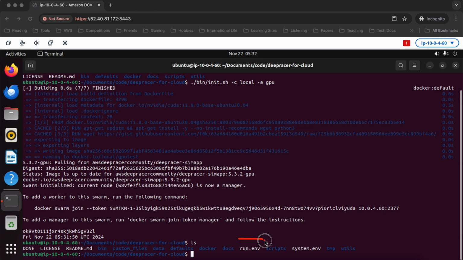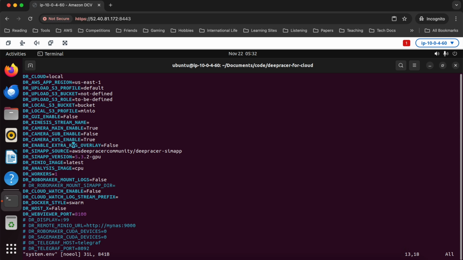And these run parameters are specific to the particular training or evaluation job that I'm running right now, and these might change on every run. I'm not going to go through all of them. They're documented pretty well already. There are a couple we need to change though. So let's go into here, GUI enable. So like DR GUI enable, that one will enable or disable the Gazebo GUI inside RoboMaker, which would let me log into the RoboMaker Docker container and actually see a Gazebo interface and control things from there.